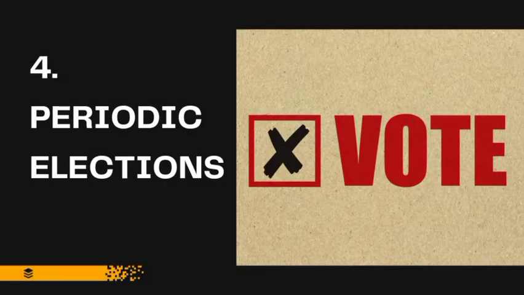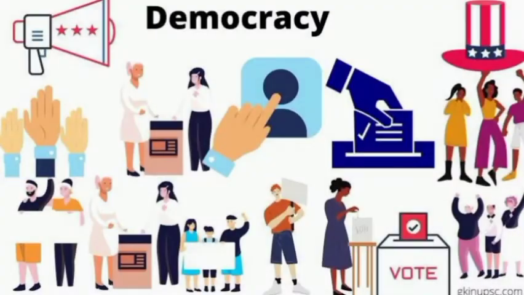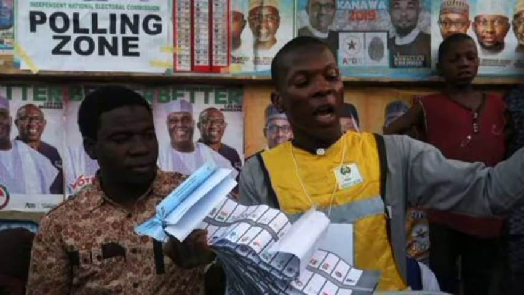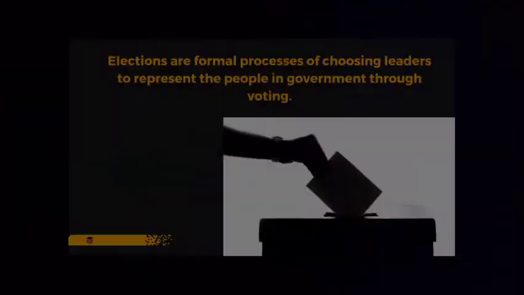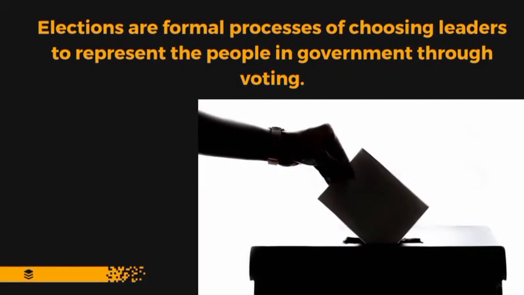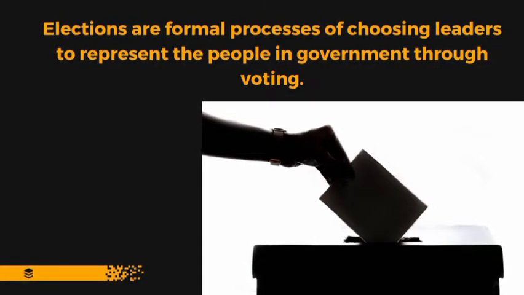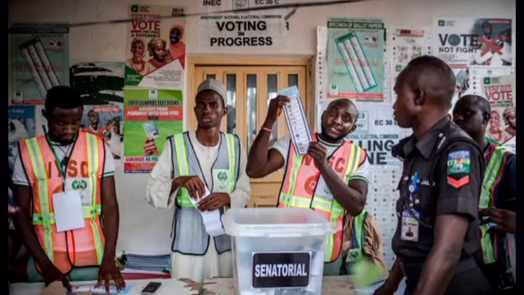Number four, periodic election. Democracy as a political system involves timely elections. Nigeria, for instance, conducts her elections every 4 years. This means that elected officials can be in office for a period of 4 years. The president, for instance, can be in office for a period of 4 years and has the chance to be re-elected for another 4 years. So periodic election is a characteristic of capitalist democracy.